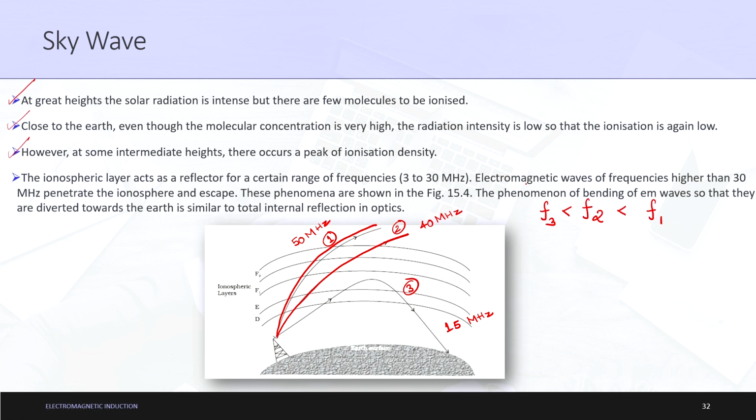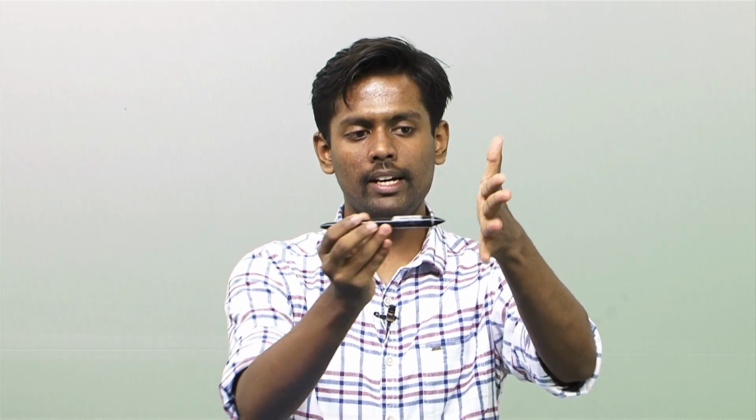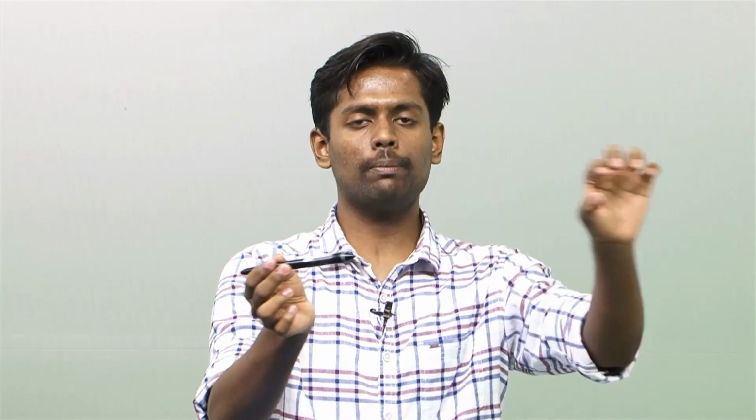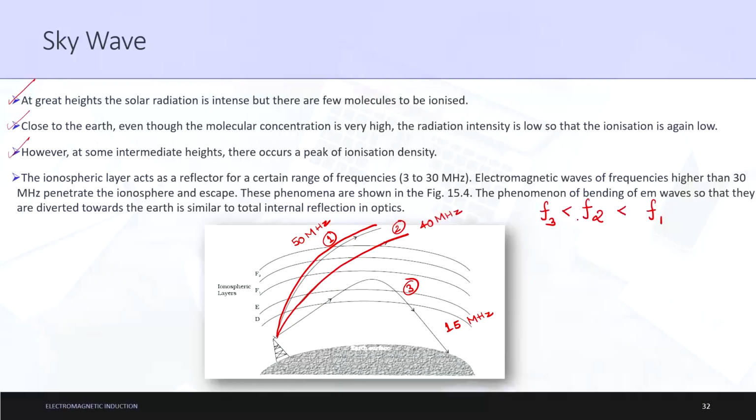Penetration means bypassing it. If it bypasses the area, it is known as penetration. So, as you can see, the 40 megahertz and 50 megahertz waves are escaping the ionosphere.